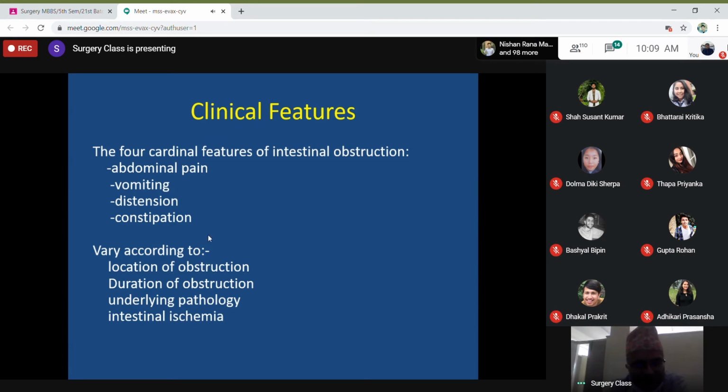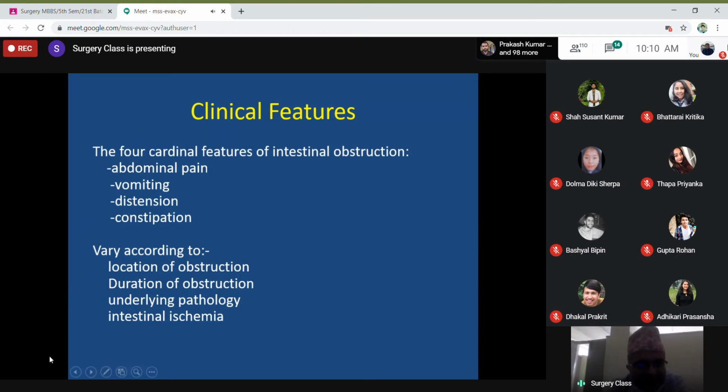Then duration of obstruction: if the patient has had obstruction for just a few hours, 4 or 5 hours, maybe the patient is not having strangulation and the degree of pain may be less. If the obstruction has been there for more than 24 hours, then the patient most probably has strangulation of the bowel, so all the symptoms will be pronounced.